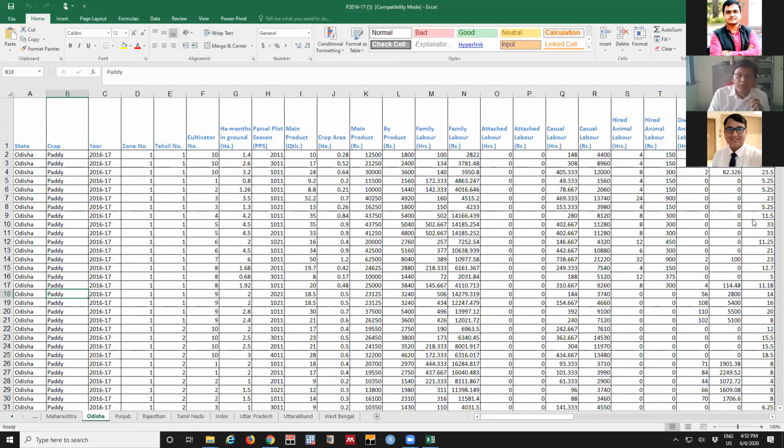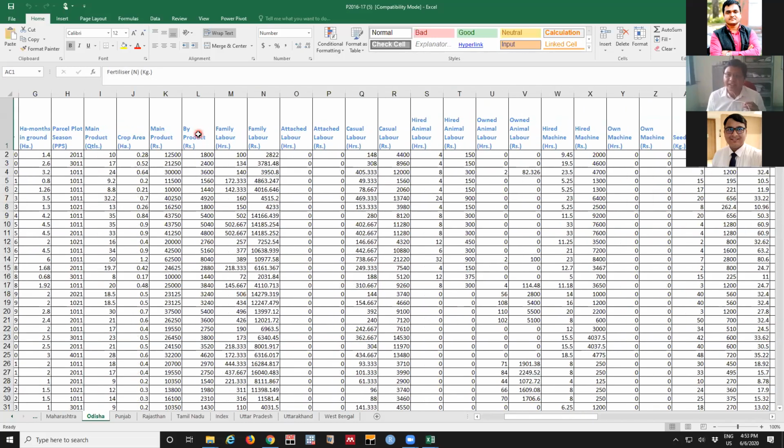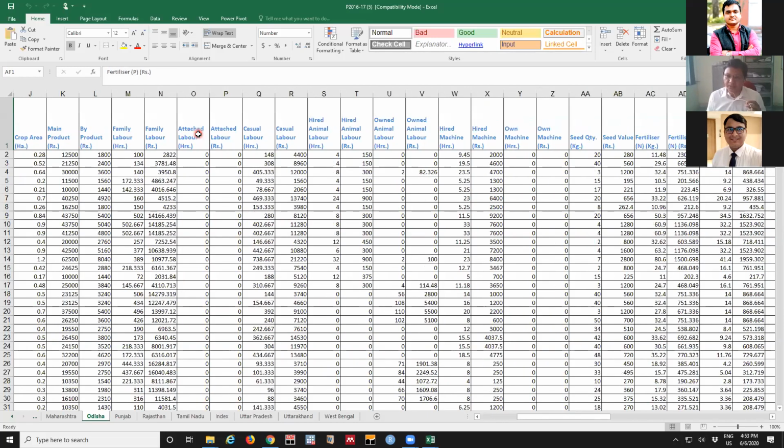And when it comes to the coverage, this is the main product and this is the byproduct value, how much family labor is engaged and how much labor they hired. Because the total labor makes two components. One is own farm labor and the other is hired casual labor. And all details are there. What is the animal power and what is the machine hours used?